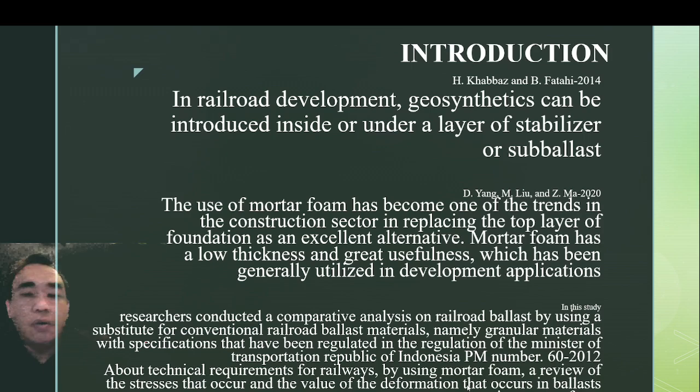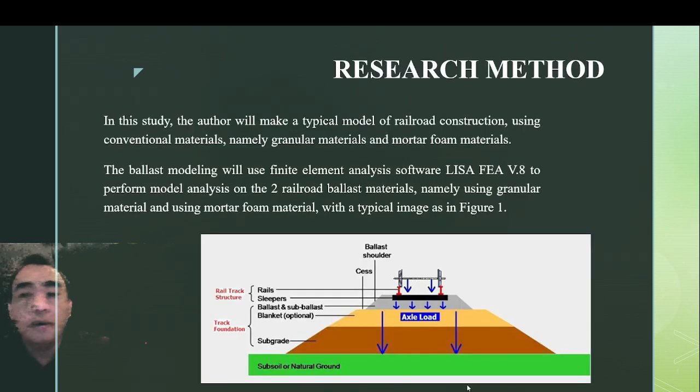For the research, we conducted a comparative analysis on railroad ballast, using a substitute for the conventional railroad ballast material, which is granular material with specification. The technical requirement for railway using mortar foam is a review of the stresses and the value of deformation in ballast, granular material, and mortar foam material.